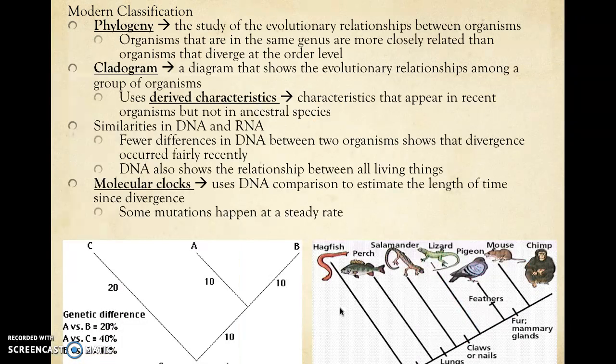Now today, we use other things than just looking at animals to decide exactly what classification an animal fits in. We call this study of the relationships between organisms phylogeny. If we look at this, we can tell that organisms that are in the same genus are more closely related than organisms that maybe branch off at the order level.